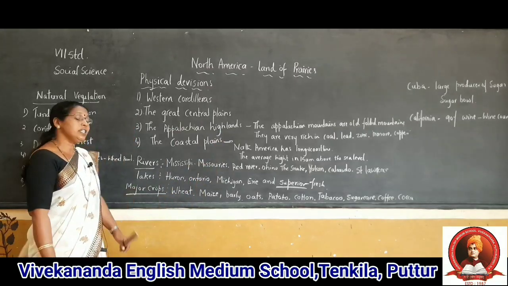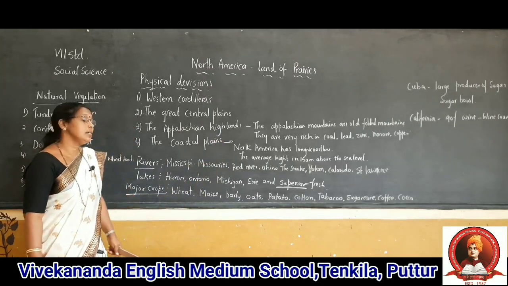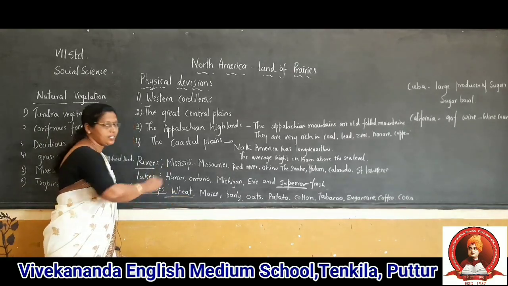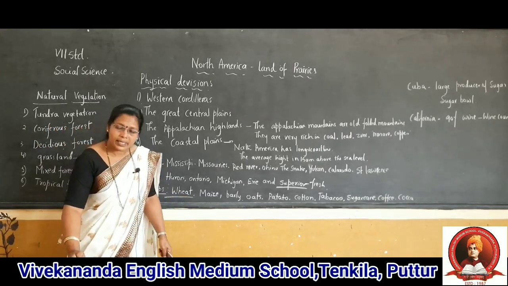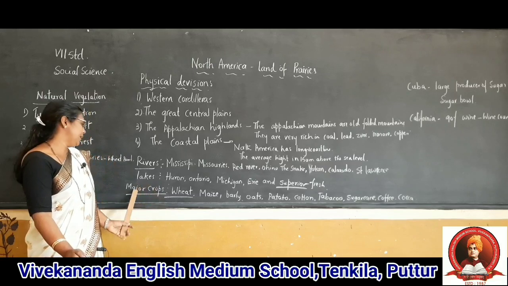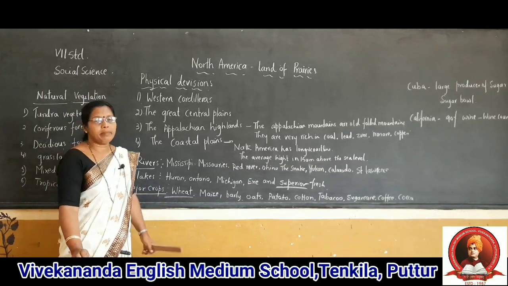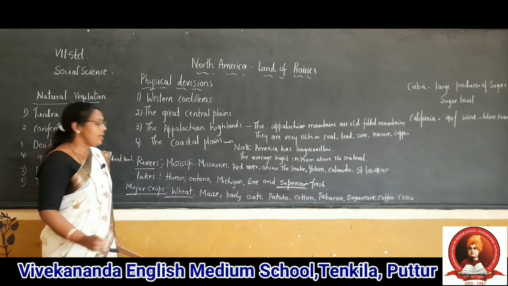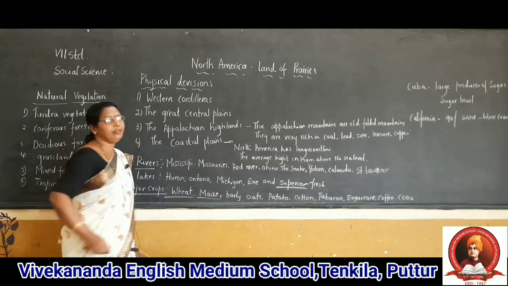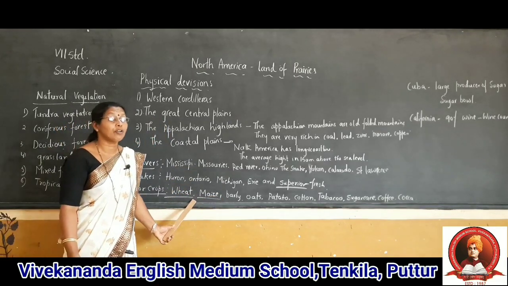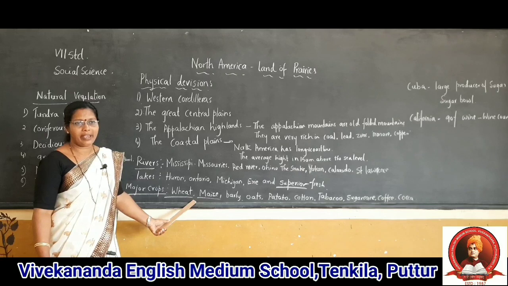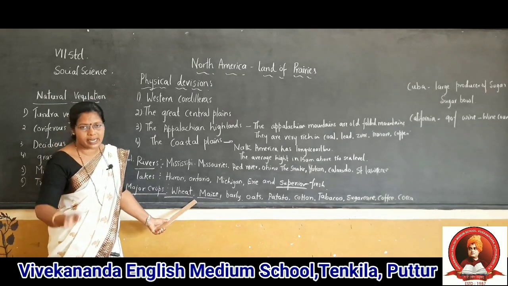Next, which are the major crops? The major crop is wheat. What is the major crop in India? Rice. Am I right? But the major crop of North America is wheat. Then maize, corn, you are using, no? That is only used for animals in America. Okay? It is not a staple food.